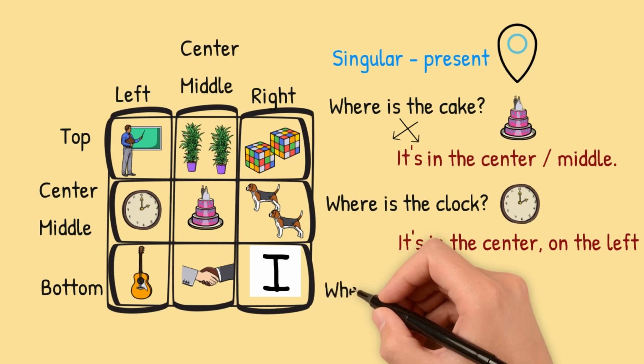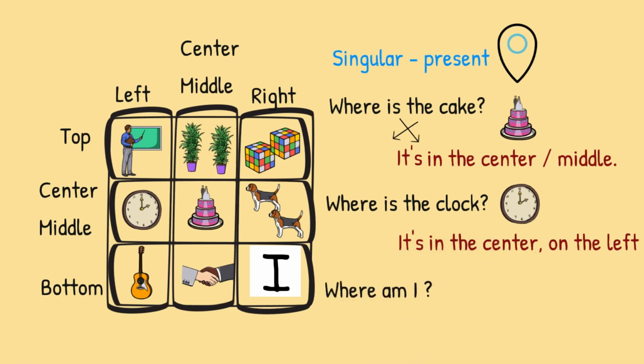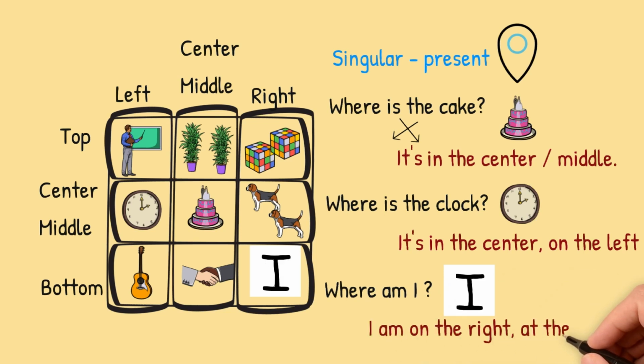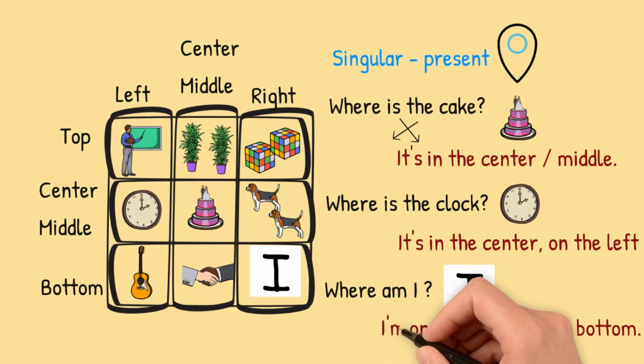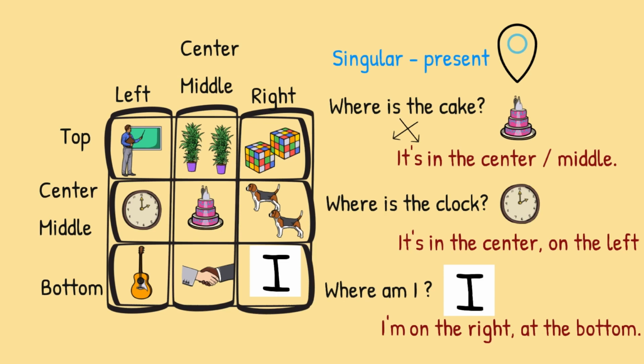Question number three, where am I? The only pronoun that comes with the helping verb am is I. Where am I? I am on the right at the bottom. Or you can write it in a short form and say I'm on the right at the bottom. Make sure that when you answer, you use the correct preposition: on, at, in.